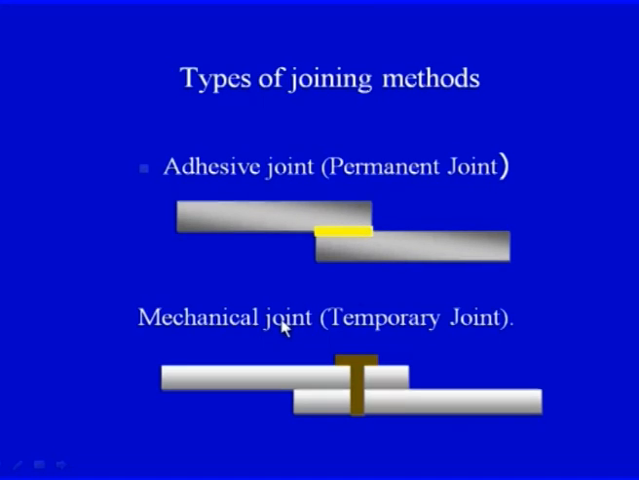Then we can have another type of joining method, that is mechanical joint. In the mechanical joint on your screen you can see this is a mechanical fastener which has been used to join two composite adherents. Now these grey raw materials or adherents are made up of composite material. They can be made up of any other engineering material because this is a very general joining technique which can be used for all different types of materials. This is just to highlight what the different types of joining methods are, because these joining methods are also used for polymer matrix composites.